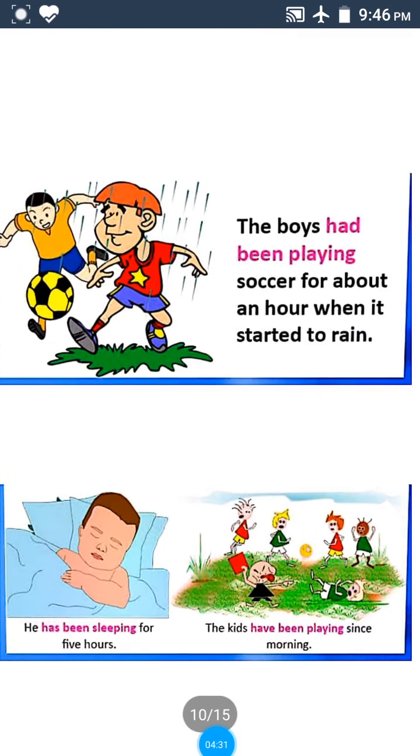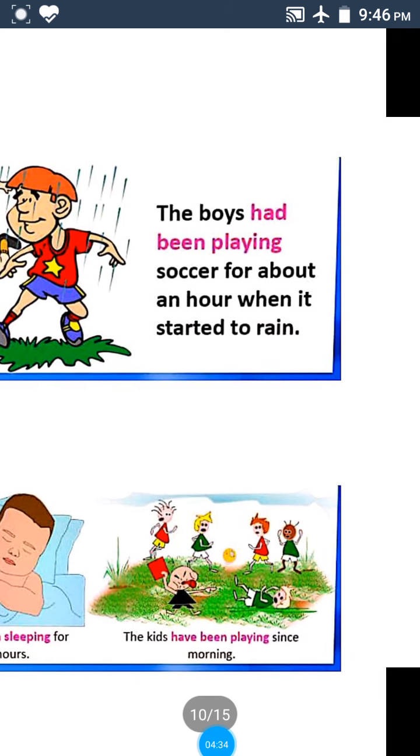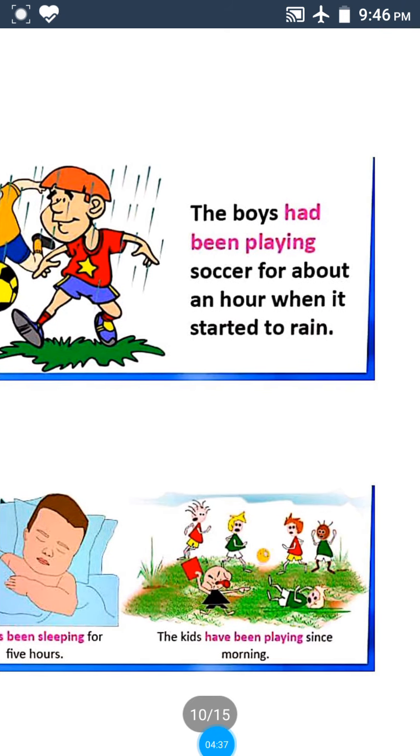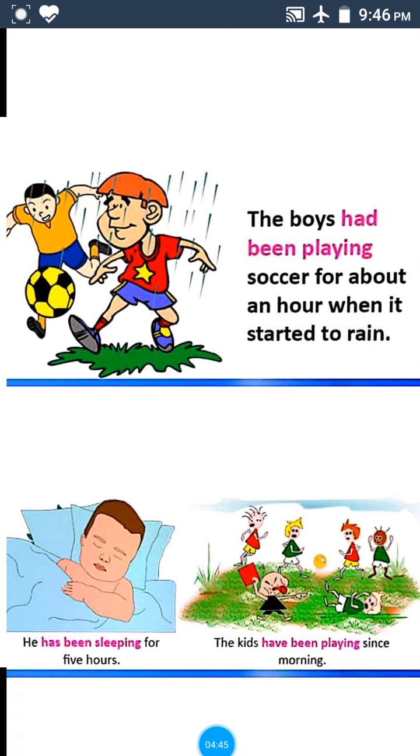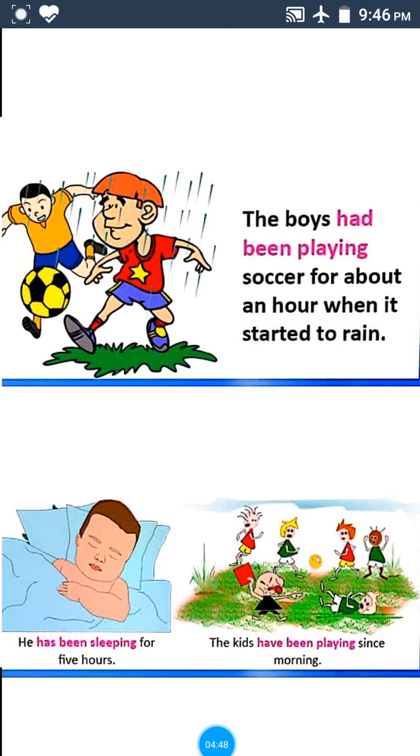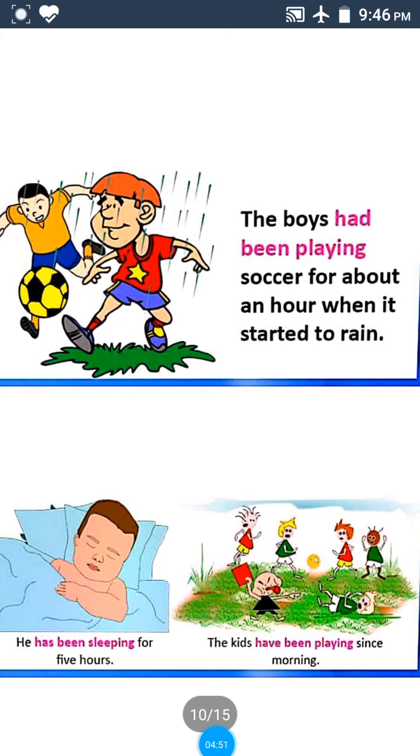One more example. The boys had been playing soccer for about an hour when it started to rain. Here these boys had been playing, and this sentence is in past perfect continuous. Of course, this is also used in past perfect continuous. And we have to observe the time here. It is given an hour. So as it is a period of 60 minutes, we have to use the preposition for.